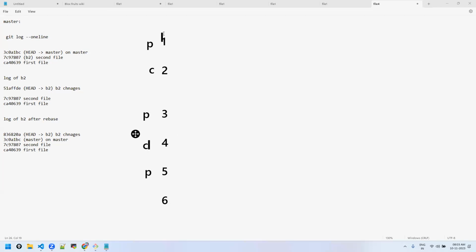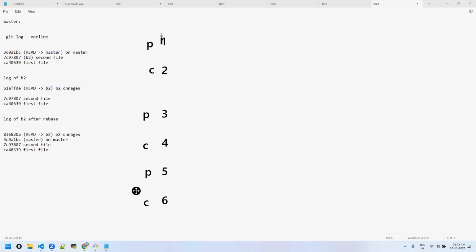Again, don't get confused, please. 1, 2, 3, 4 are the commit IDs of both, meaning this is the series in which commits were done. Commit 1 is in the parent branch, commit 3 is in the parent branch, commit 5 is also in the parent branch. Commit 2 is in the child branch, commit 4 is in the child branch, commit 6 is in the child branch, right? That's how they were made.